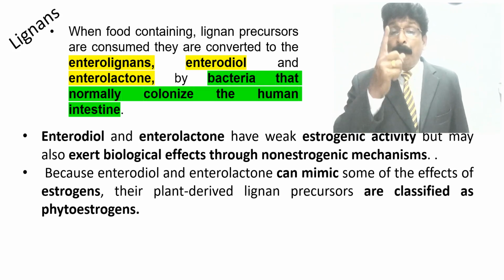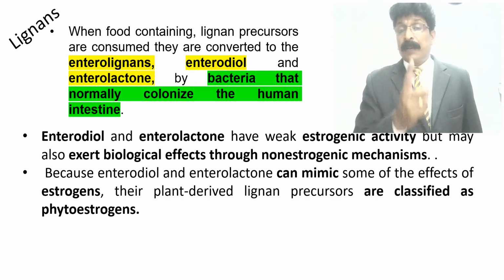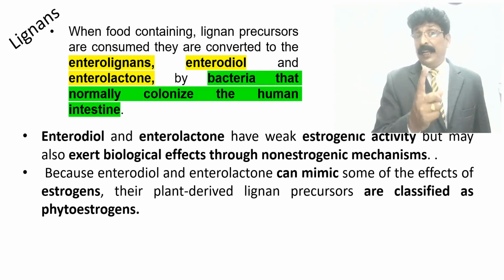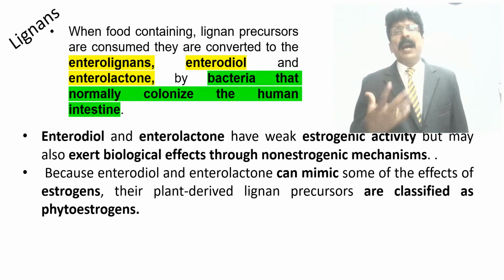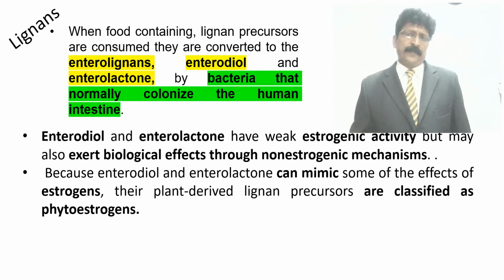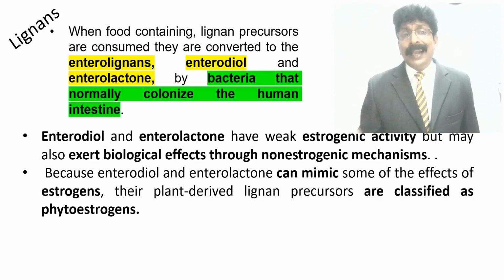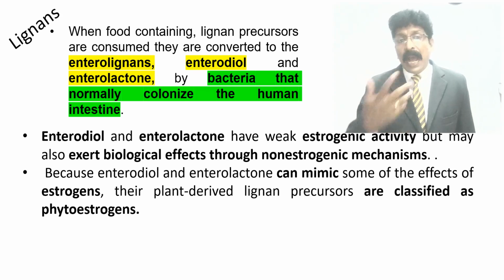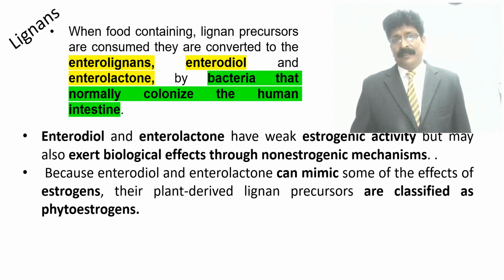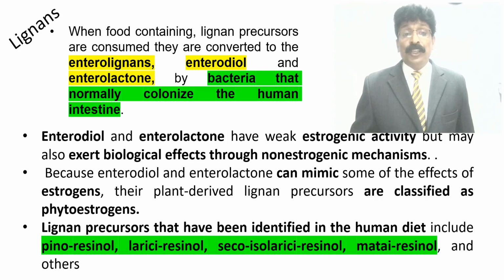Their plant-derived lignan precursors are classified as phytoestrogens. So a question can be asked, what is phytoestrogens? You have to write about lignans, about the enterolignans, enterodiol, enterolactones. They are classified as phytoestrogens.